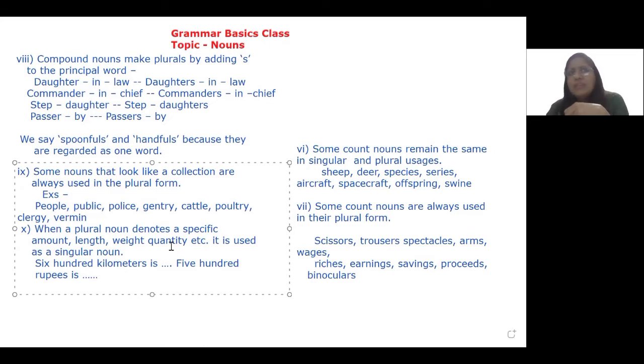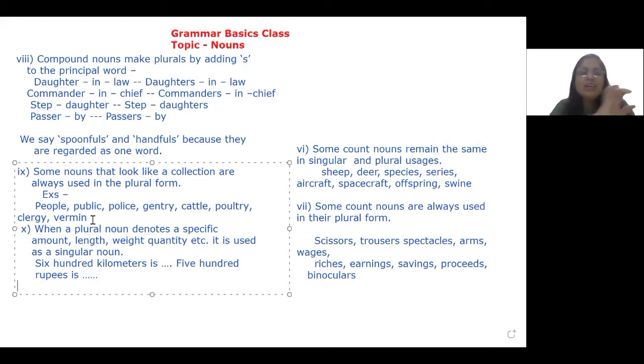You might have heard somebody say, the police has arrived. Technically, it is not correct. We say, police have arrived. It's always used as a plural. The cattle has finished all the grass. No, wrong. The correct usage is, the cattle have finished all the grass. So people, public, police, gentry, cattle, poultry, clergy, vermin. These are some of the examples of nouns that are always used in the plural form.